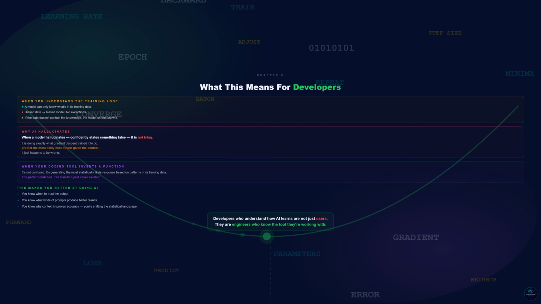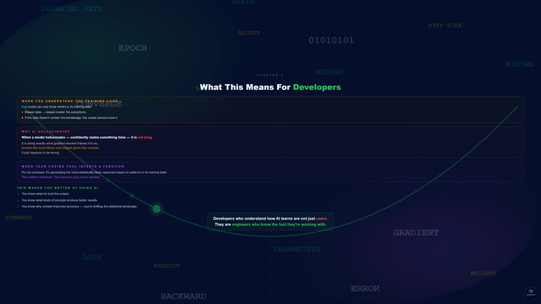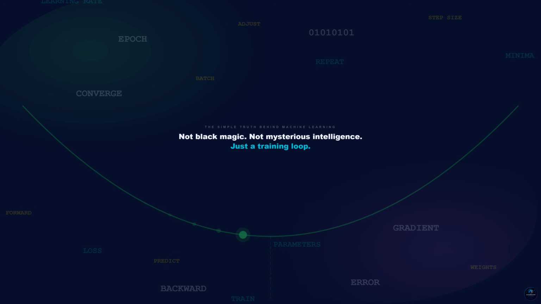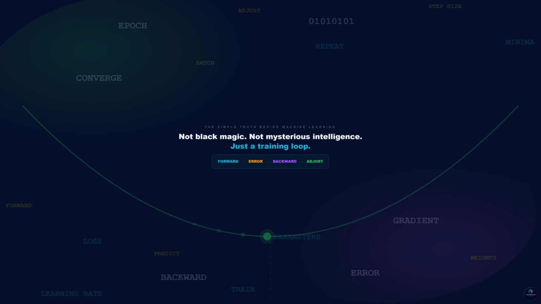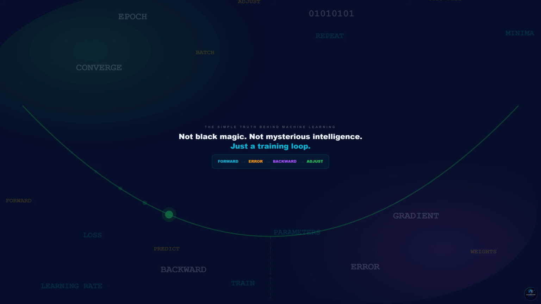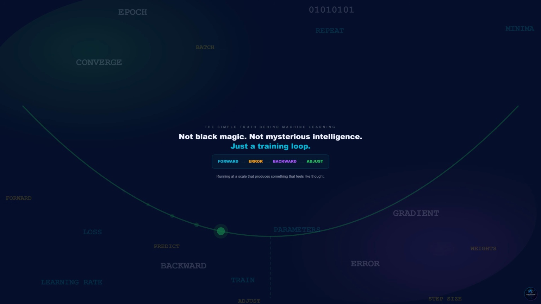The developers who understand how AI learns are not just users. They are engineers who know the tool they are working with. That is the simple truth behind machine learning. Not black magic, not mysterious intelligence. Just a training loop, forward, error, backward, adjust, running at a scale that produces something that feels like thought.